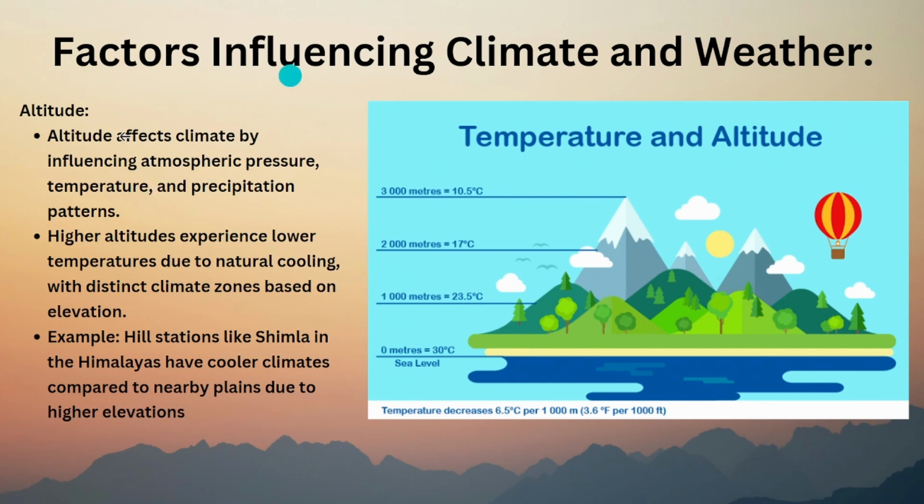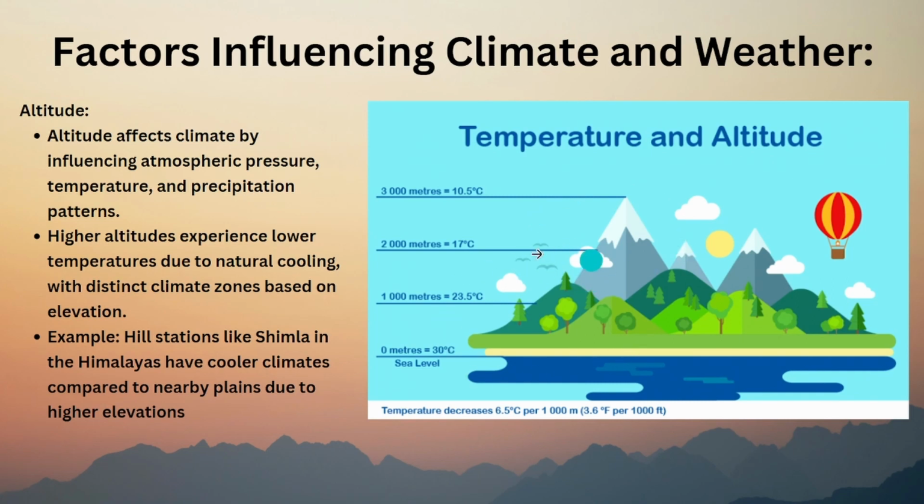Why? Because altitude affects climate by influencing atmospheric pressure, temperature, and precipitation patterns. Why cooling happens is that there is air everywhere, but due to gravity, if you study physics, you will know, there is more air and more weather activity in the lower regions. So even if the lower areas are warmer, if you go up, the air decreases, so the upper areas will be cooler. It will not be a lot warmer.